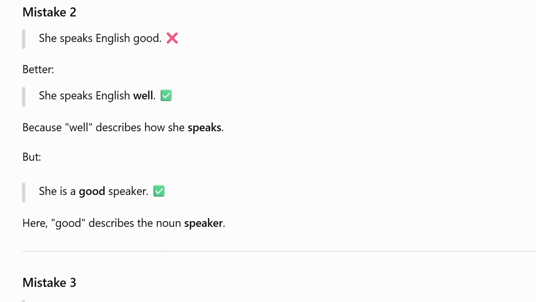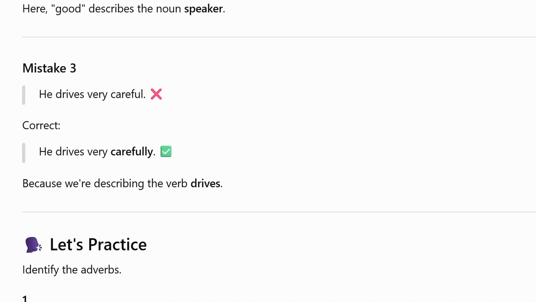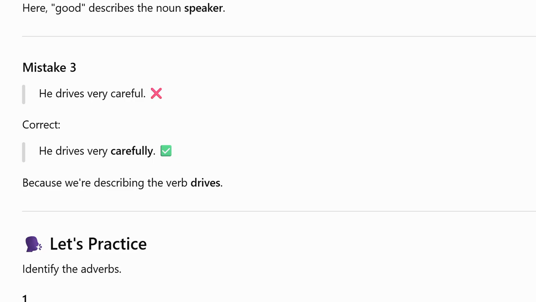Mistake number 2. She speaks English good. Better: she speaks English well, because well describes how she speaks. But she is a good speaker. Here, good describes the noun speaker. Mistake number 3. He drives very careful. That's incorrect. We say he drives very carefully because we are describing the verb drives.